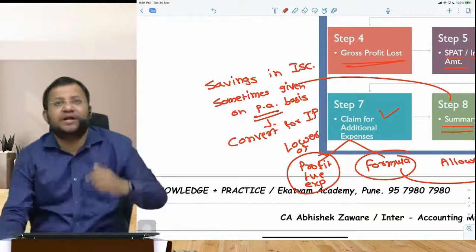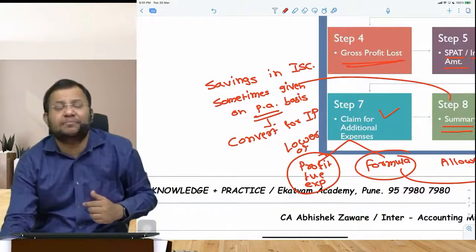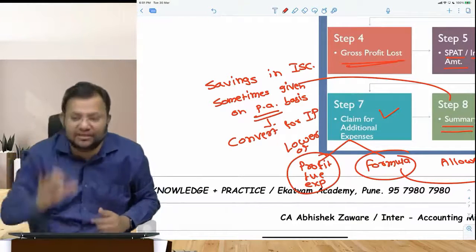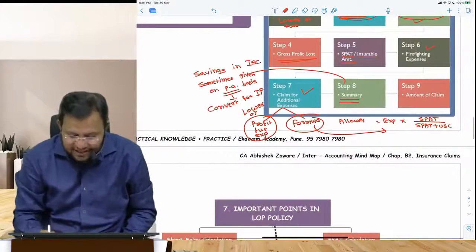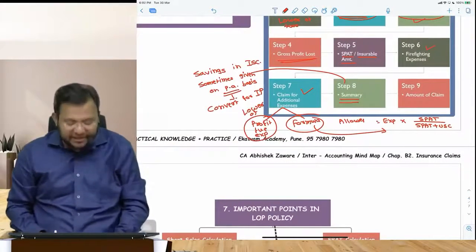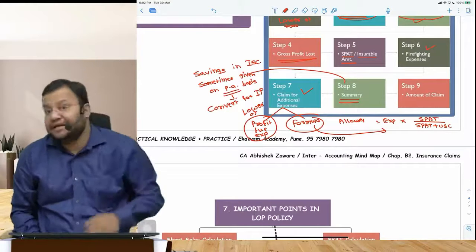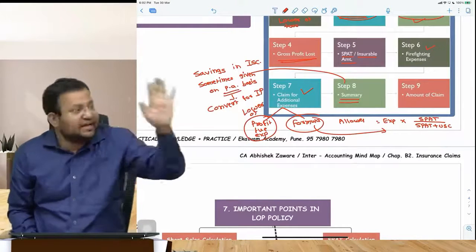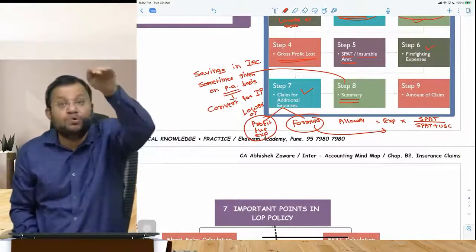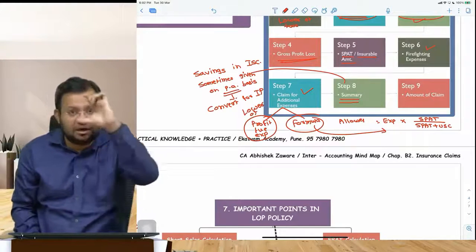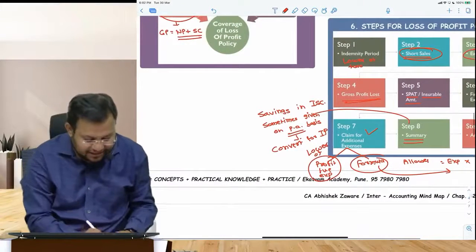Savings can be given per annum, okay, but my indemnity period is 3 months, so you need to find savings for 3 months. That is summary. And then finally amount of claim. Amount of claim will be calculated by applying average clause. So claim will be equal to policy amount divided by SPAT. Policy amount divided by SPAT is a percentage of insurance.